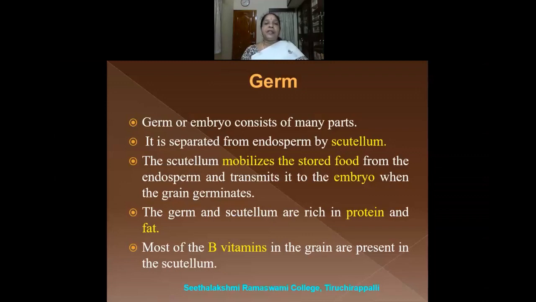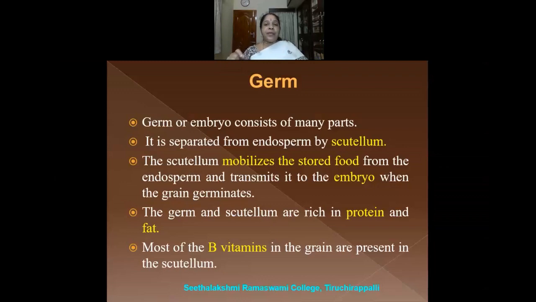The germ is separated from the endosperm by a layer called the scutellum. So between the endosperm and the germ, there is a layer which is called the scutellum. The scutellum will mobilize the stored food from the endosperm and transmit it to the embryo.